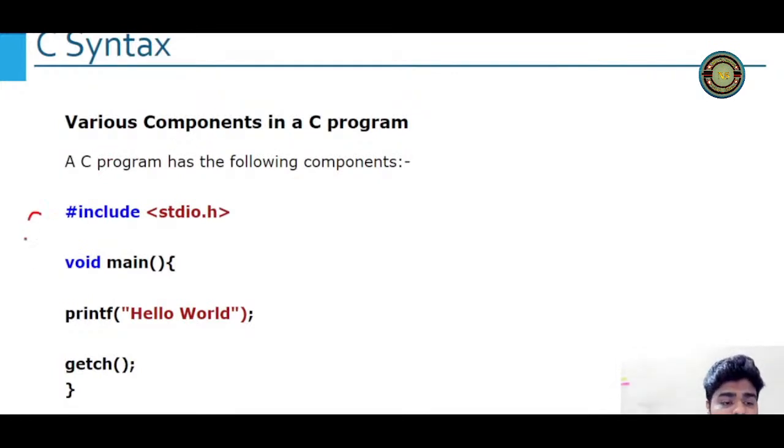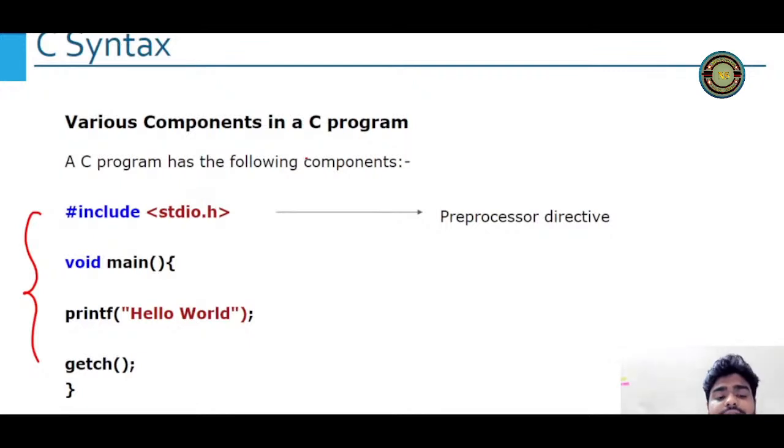So C syntax follows this. Now I have written only 4 lines, right? But there can be more lines of code, but these are the most common ones. Let's understand one by one what these are. So basically the first line is the preprocessor directive. Now let's understand clearly what it is. See, when you're writing a program, you will be using some things, right? Void main. Who told you that you have to write main here? So this is called a syntax. You have to follow the syntax to do the same. Printf, getch, these are some methods which we use. Now who is telling me that we have to write this? Who is commanding me? Who is allowing me, right?